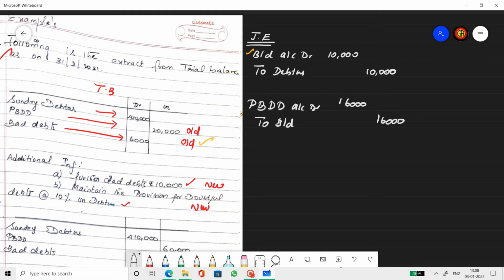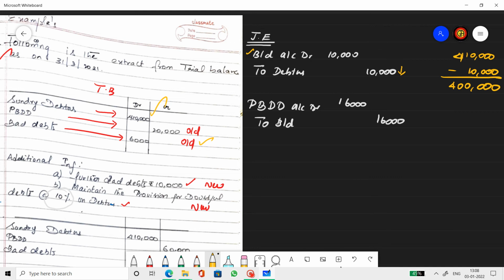Alright, so let us first find this 10% figure. What is this figure all about? Again, go to the working note. Whatever I'm saying, do it in the working note. So, debtor amount is 4,10,000. Bad debts to debtor, that means debtor is reduced by 10,000 here. So, subtract bad debts 10,000. So 4 lakh rupees.